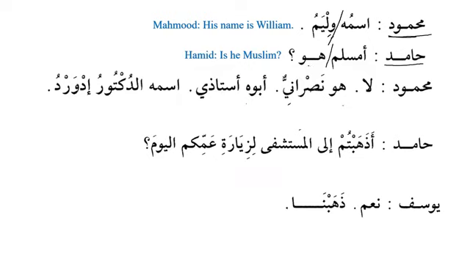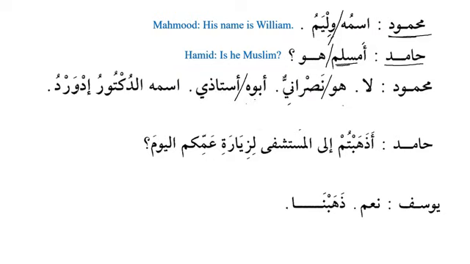It is also possible to say ahuwa Muslimun, but generally with Hamzat al-Istifham, we have a noun that is indefinite, or nakira. So that's why we can see over here, a Muslimun huwa? Is he Muslim? Mahmudun, Mahmud, la, no. Huwa Nasraniyun. He is Christian. Abuhu ustadi. His father is my teacher.